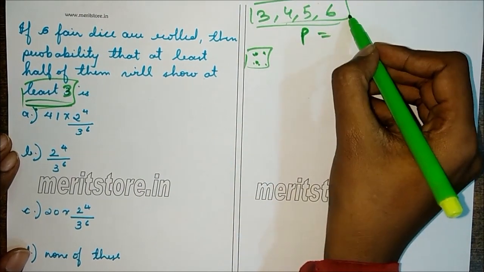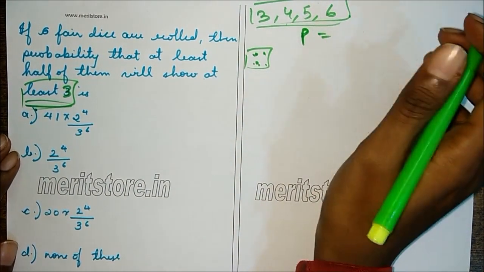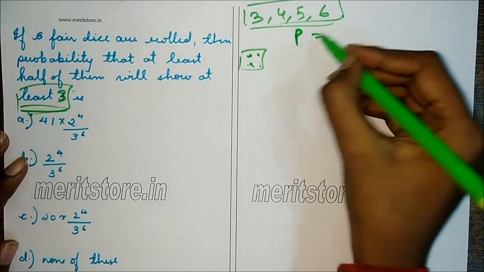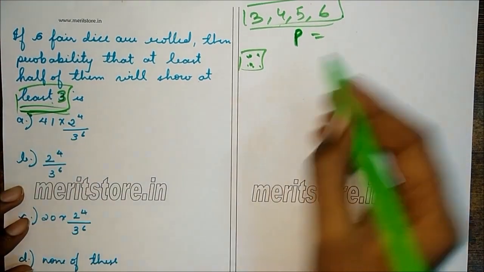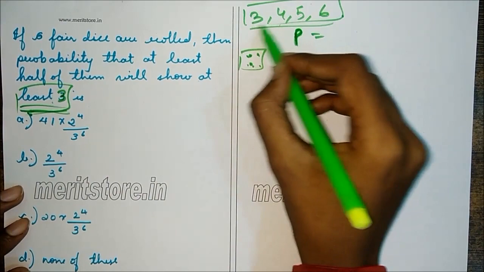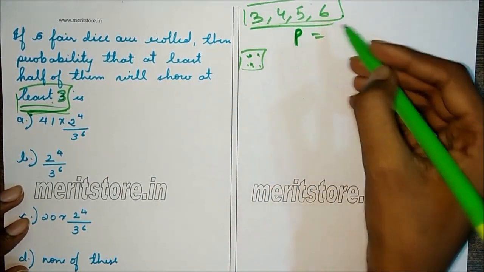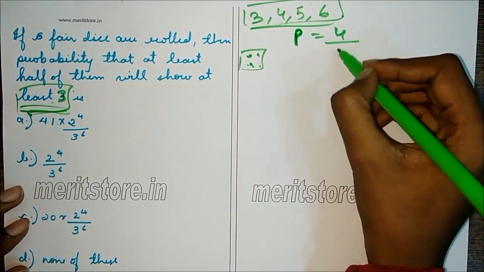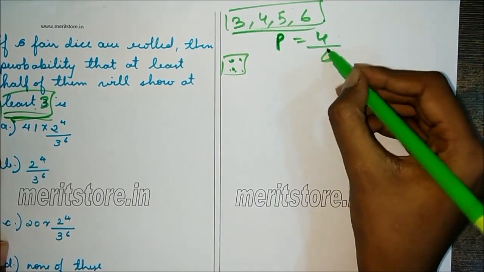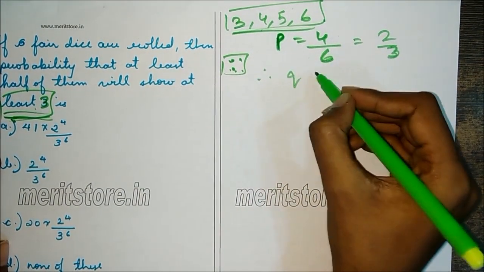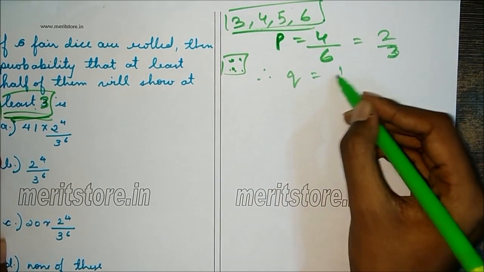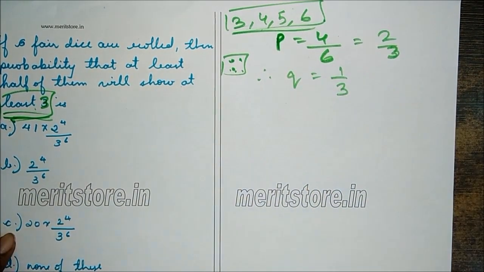So these are 4 possible outcomes. Total outcomes are 6 since it has 6 faces. So the probability of success, that is showing at least 3, is 4 divided by 6. So P will be 2 by 3. Therefore Q will be 1 minus 2 by 3, which is 1 by 3.